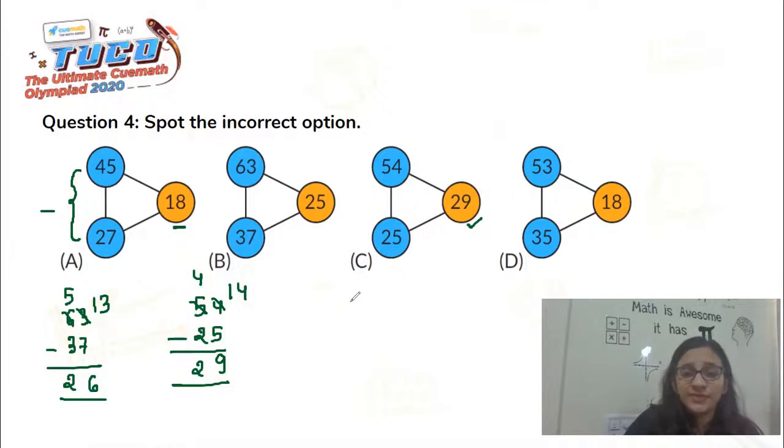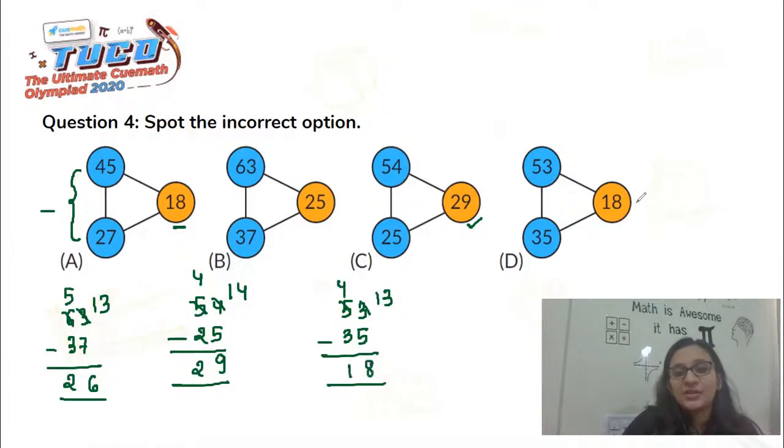Going to the last option, we have 53 and 35. So we need to subtract these. This becomes 13 and this becomes 4 here. We get 8 and 1. So yes, it also gives us 18.